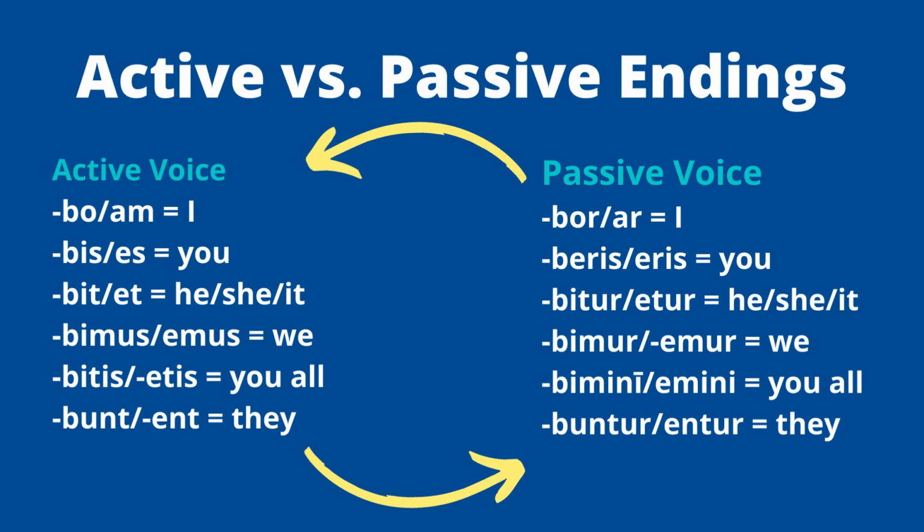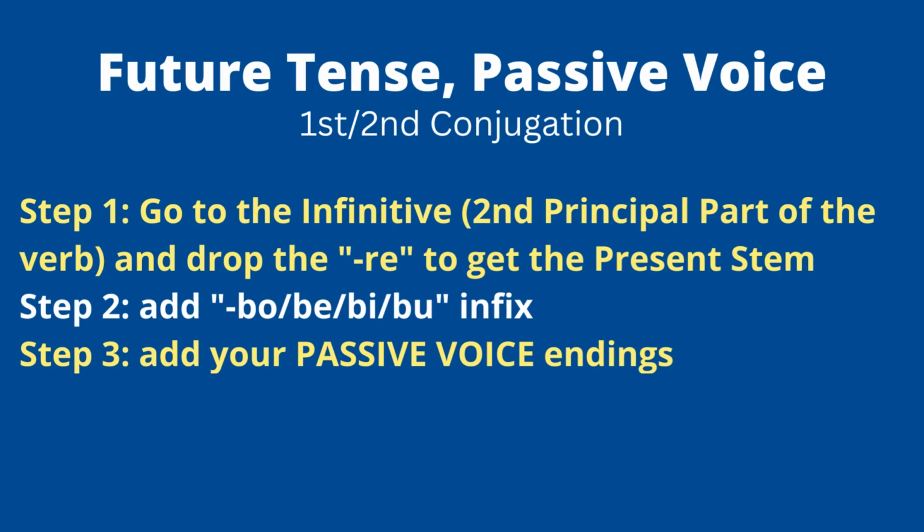So sometimes it's good just to see them next to each other so you can process what they look like. And this way, when you run into one in a translation or a story, you'll be able to recognize it pretty quickly. Okay, but again, the key idea here is we're only changing the endings. We're not changing the process itself for conjugation. So how do we do it? Well, like I just said, for future tense, first and second conjugation, you would go to the infinitive, you drop the RE to get your present stem, you add the bo, be, be, boo, right, the infix, and then you add your passive voice endings.